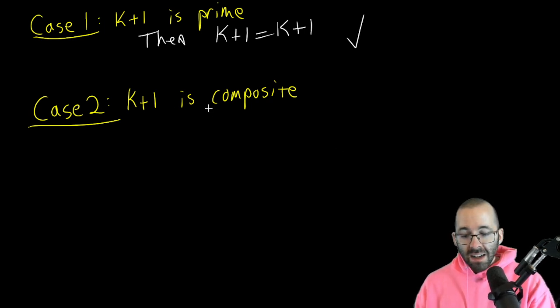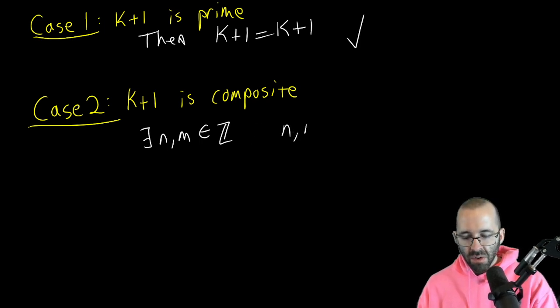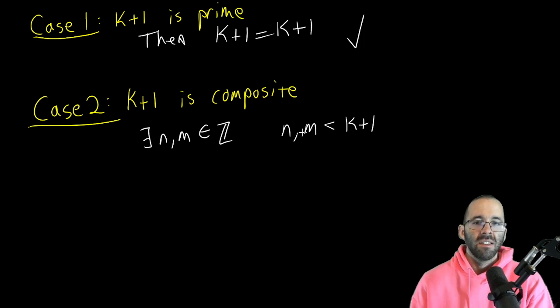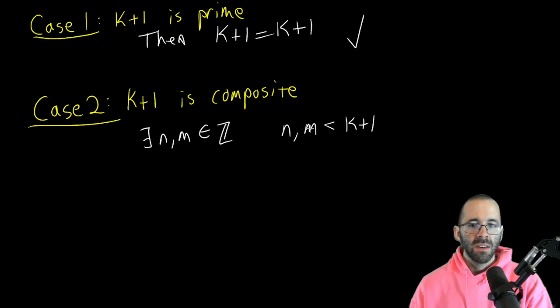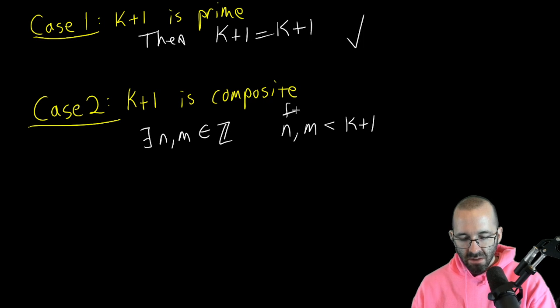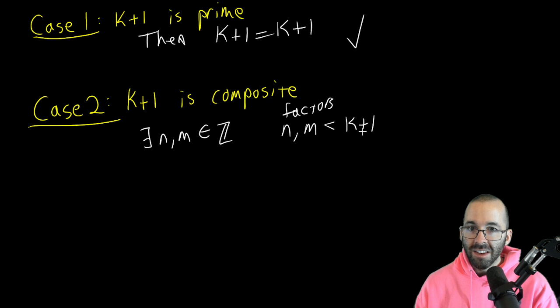Now, if k plus 1 is composite, then what does that mean? That means there exist 2 integers, using some nice shorthand that we learned, that are both strictly smaller than k plus 1. It's going to have factors, and the factors have to be smaller than the thing they multiply into. This means n times m is equal to k plus 1. So they have to be smaller than k plus 1. These are our factors. We have 2 factors that are smaller than k plus 1.